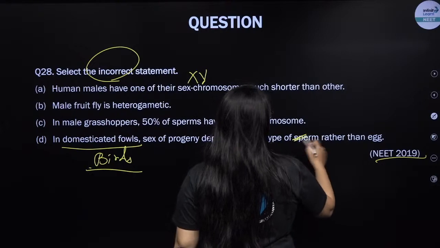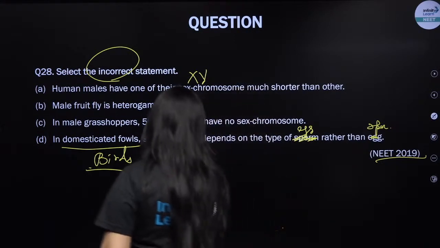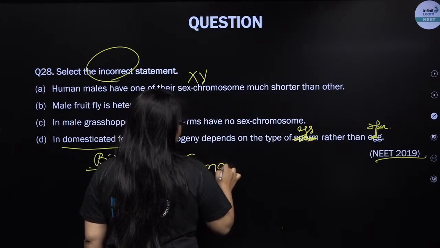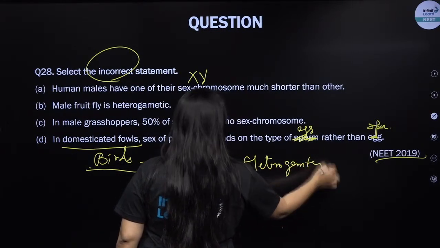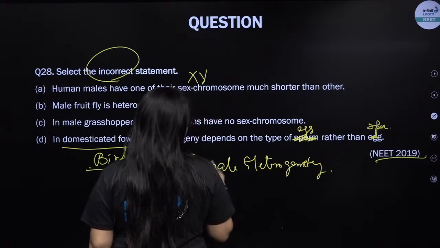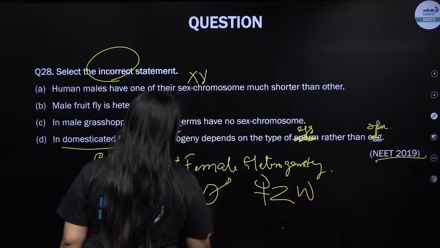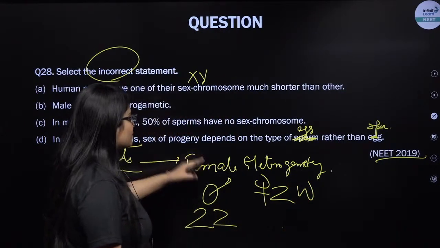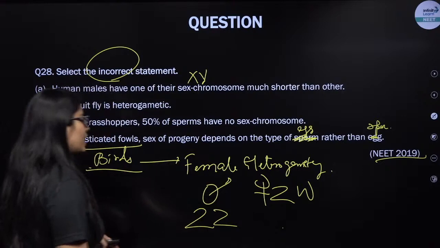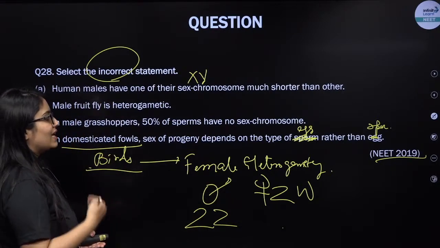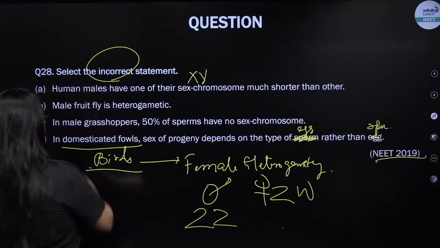No, this is wrong. It depends upon the type of egg rather than sperm, because in birds, my dear students, female heterogamety is seen. So what do I mean by that, my lovely kids? I mean the female is going to be ZW and the male is going to be ZZ. So sperm will be of one type and eggs will be of two types, right? So two types of eggs, hence sex depends upon the egg and not upon the sperm. Clear? So this one is incorrect.